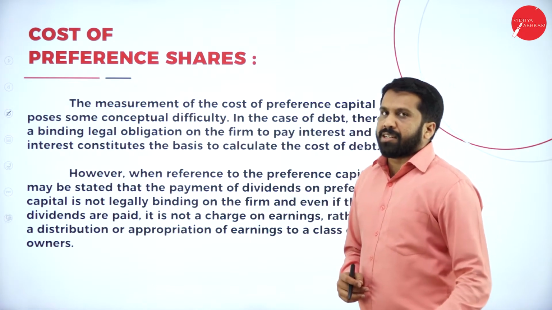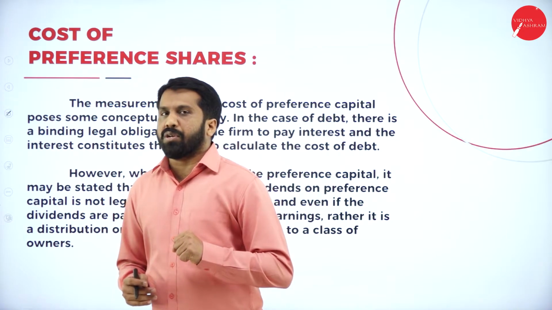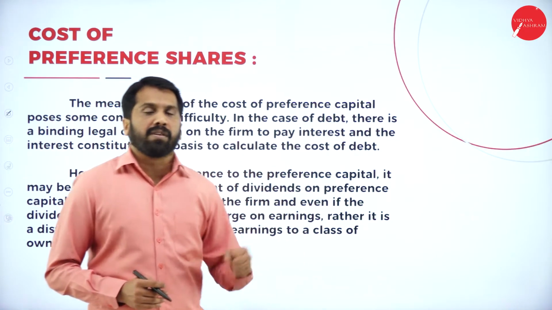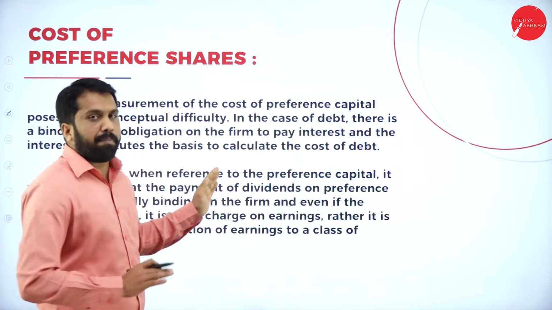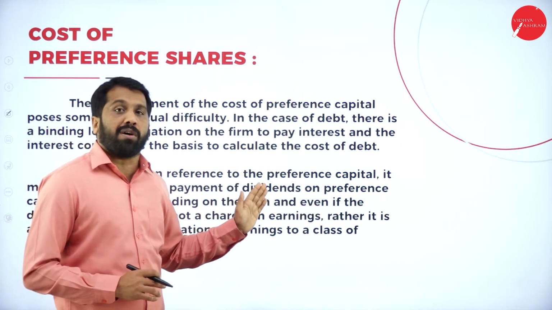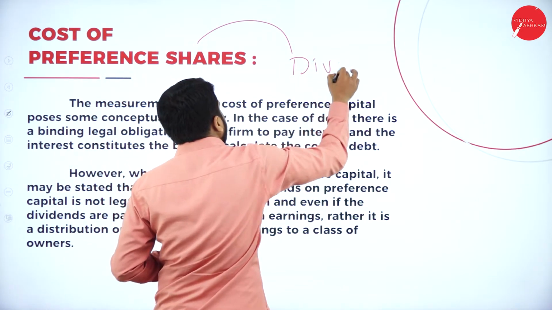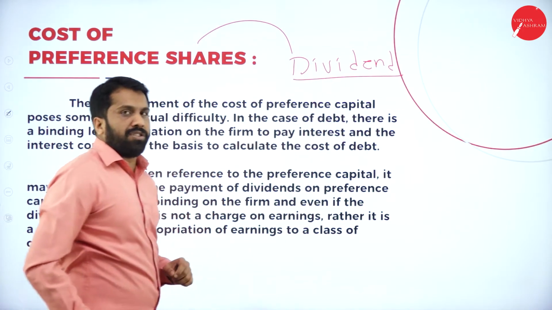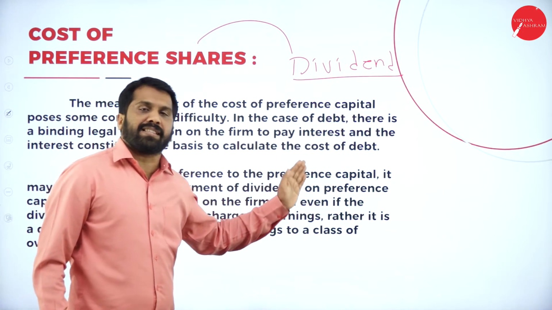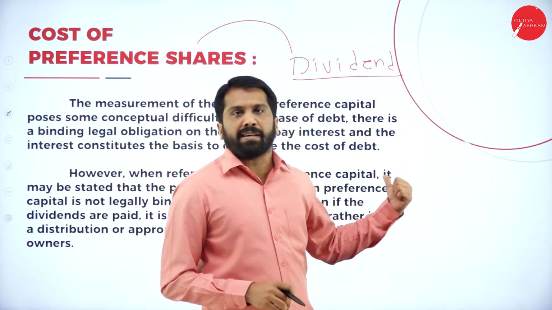Preference shares. Now, after debenture, you can also borrow money from preference shareholders in the form of what? Preference share capital. For them, we are not paying interest. For them, we are paying what? Dividend. Normally compared to equity shareholders, the dividend is fixed in nature. So, if the company is earning profit, pay them dividend.